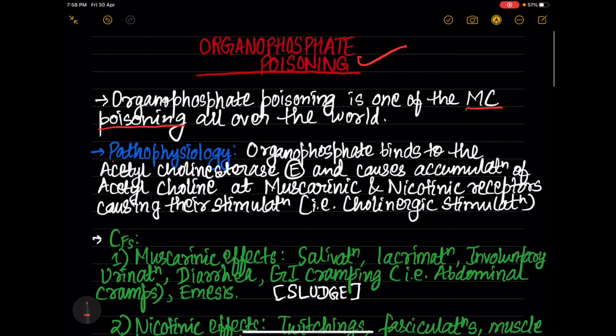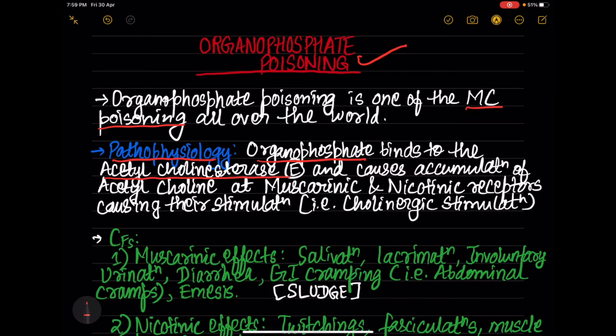The pathophysiology behind that: organophosphate compounds usually bind to the acetylcholinesterase enzyme and cause the accumulation of acetylcholine at the muscarinic and nicotinic receptors. So what organophosphate compounds do is that they bind to acetylcholinesterase and inhibit its action. As a result, there is accumulation of acetylcholine at the muscarinic and the nicotinic receptors. So these two receptors get stimulated, which is called cholinergic stimulation.